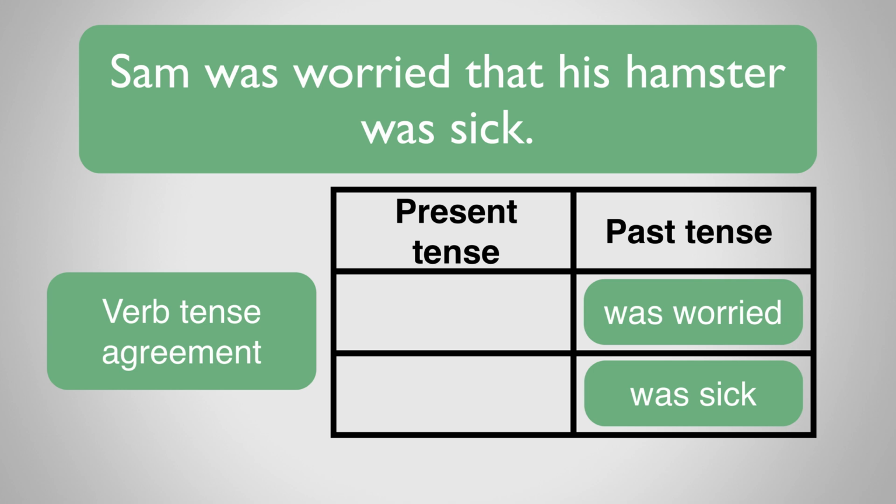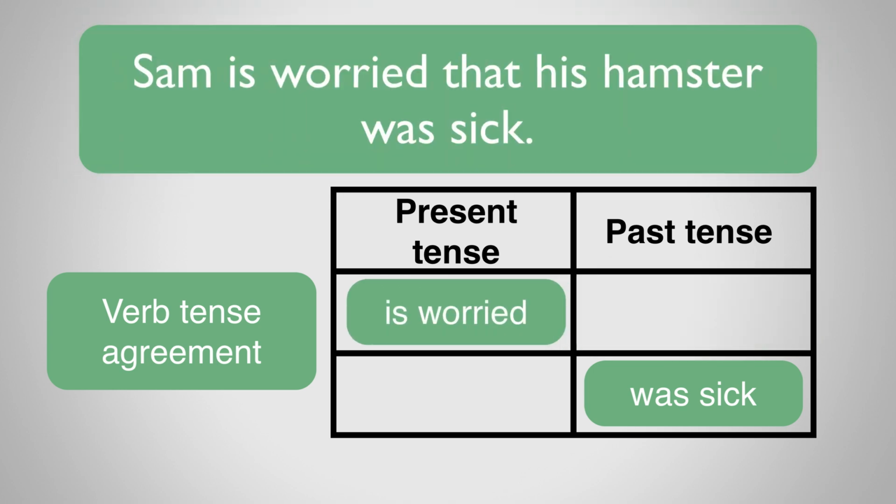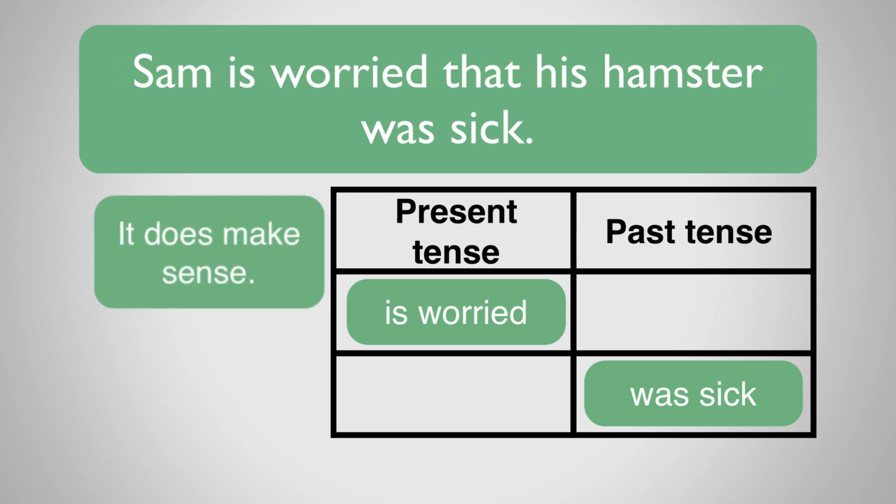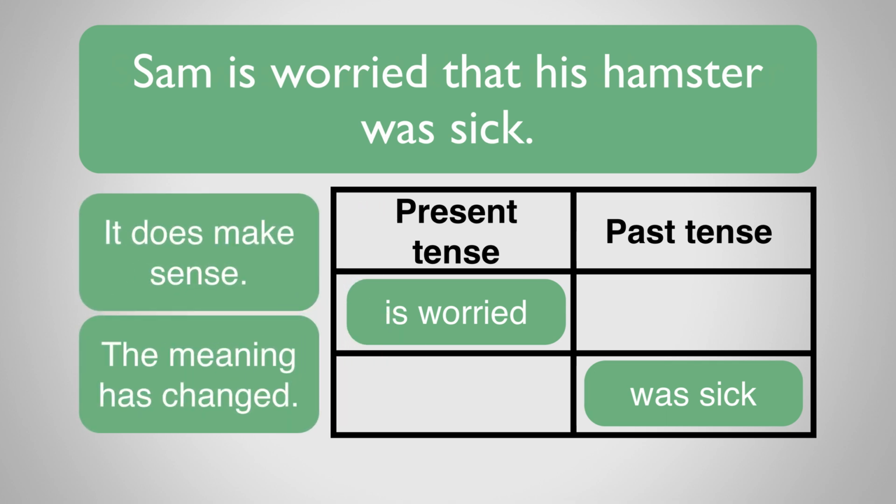We'll change was worried to is worried. Sam is worried that his hamster was sick. There's no longer verb tense agreement, as is worried is in the present tense and was sick is in the past tense. But the sentence does still make sense, however the meaning has changed.